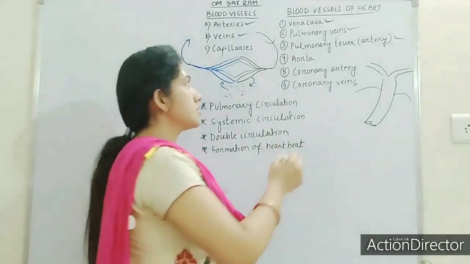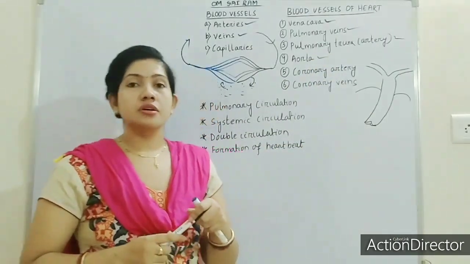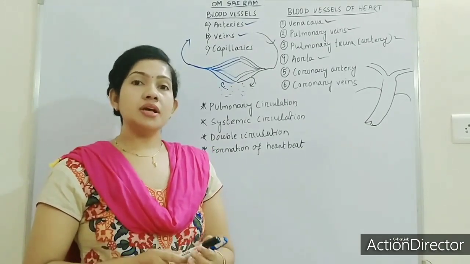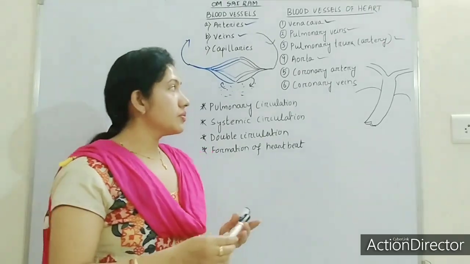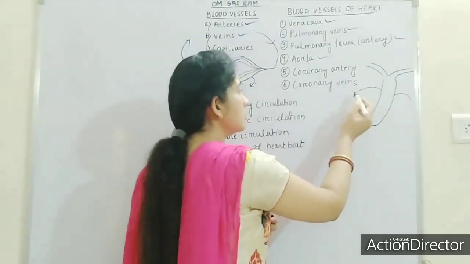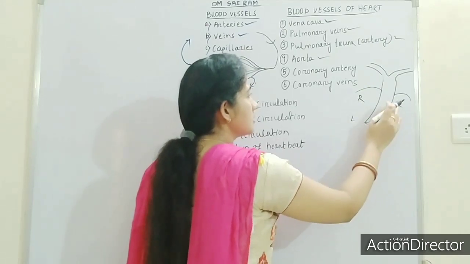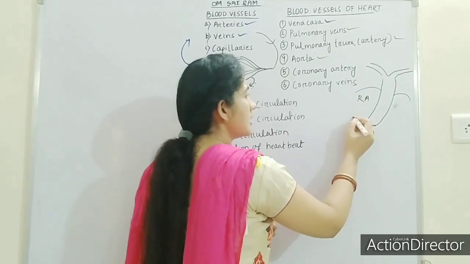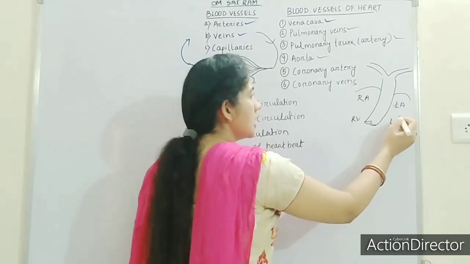Okay, next, aorta. Aorta is the largest artery in the human body. So what will it do? It will take the oxygenated blood from the heart. Suppose this is the right auricle and this is the right ventricle. This is the left auricle and this is the left ventricle.